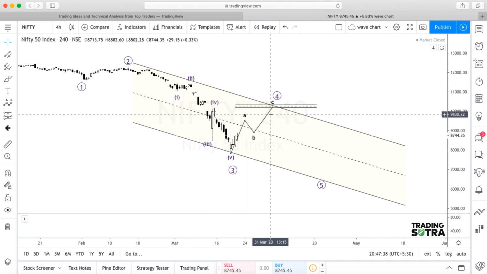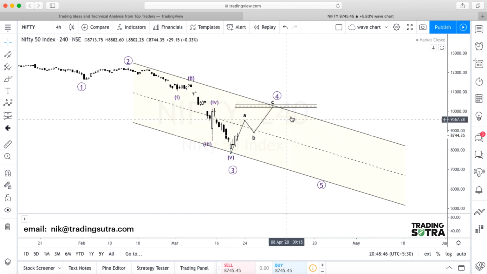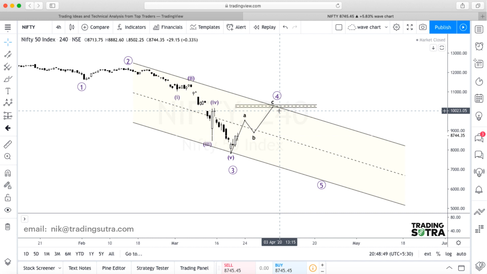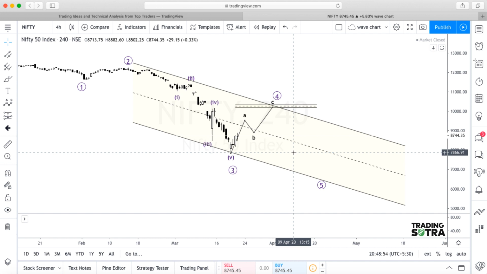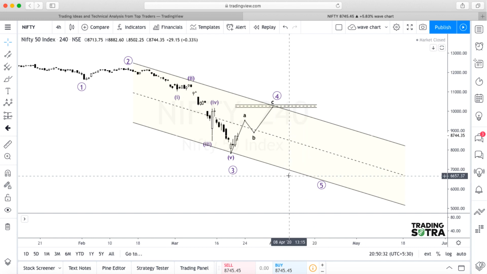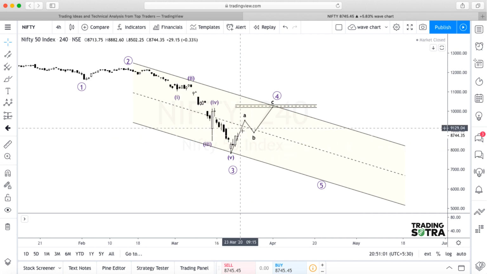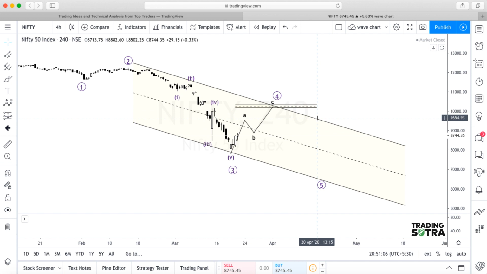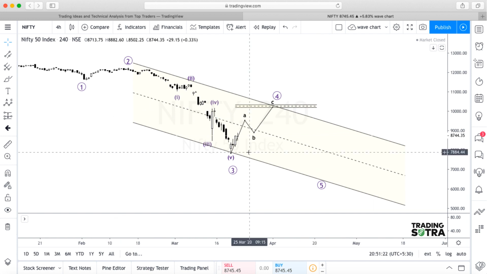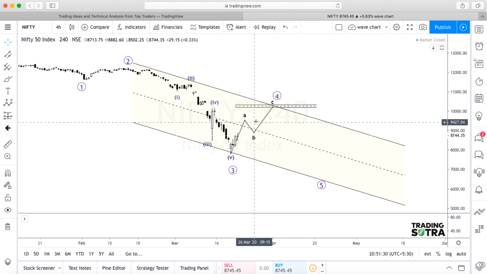In a 3 wave structure completing the wave 4, if Nifty starts rejecting from this level, we will create a short position for a target zone of 8,900 and 7,800, and if this level breaks, we have to be ready for the 6,800 zone. But before this, we should focus on this move, which can be a choppy and time-consuming move. It can reach here in a shorter time interval also, but it will consolidate in this zone. That will be a matter of further discussion, but as of now, as long as 7,800 is maintained, we have to be long on every dip for a target zone of 9,500 and 10,000.